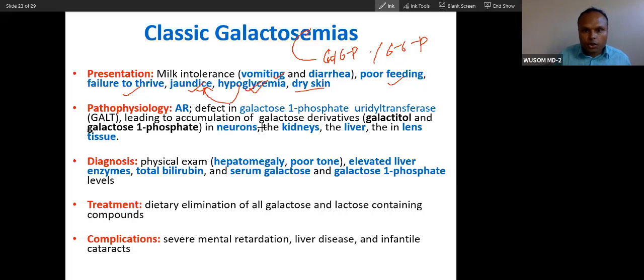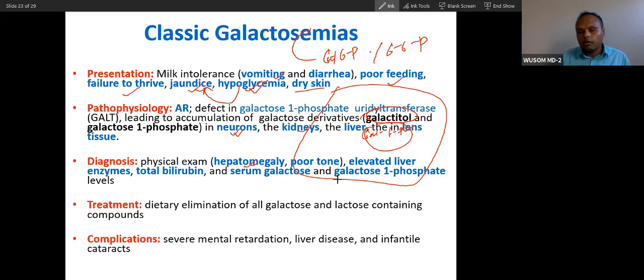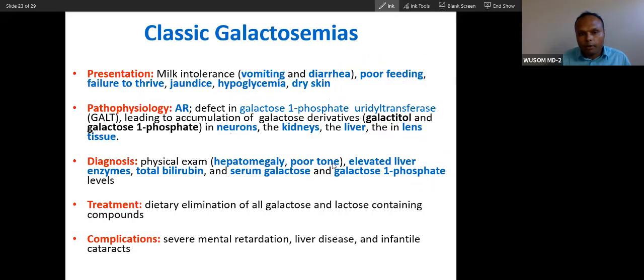These are the presentations you can see, and you know galactitol will accumulate in tissue where aldose reductase is present, and this will cause damage to that tissue: neuropathy, kidney damage, lens damage. And hepatomegaly, because galactose 1 phosphate will accumulate in hepatocytes, the same way as in von Gierke disease, and glycogen also accumulates here. Glycogen degradation will be a problem in skeletal muscle, hence poor muscle tone, elevated liver enzymes, liver damage.